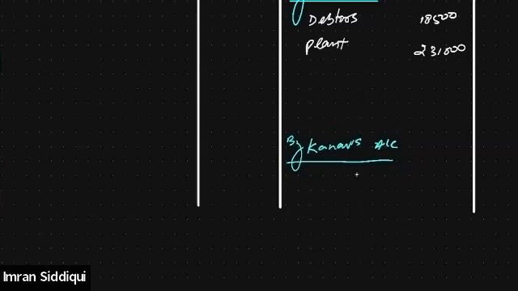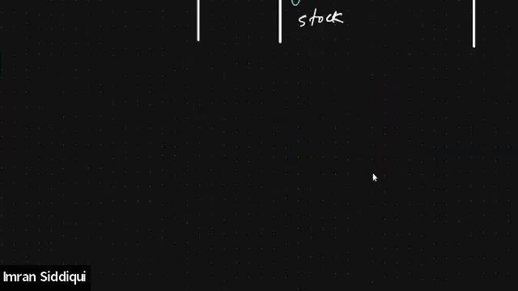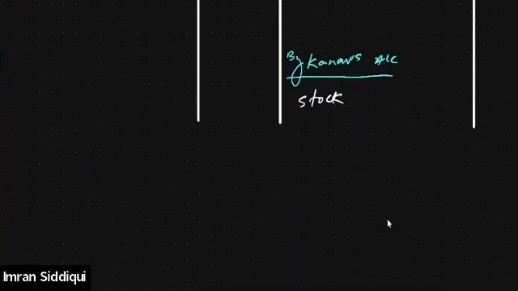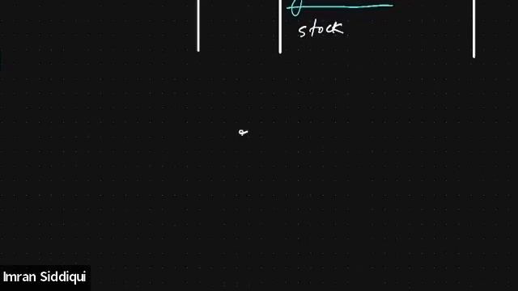He is taking over the stock. Now see, the book value of the stock is 24,000. He is taking over 40% of such stock. 40% is taken over by Kanav.